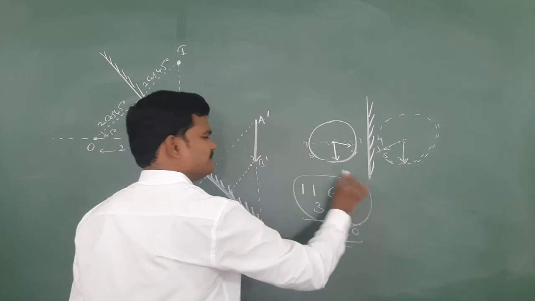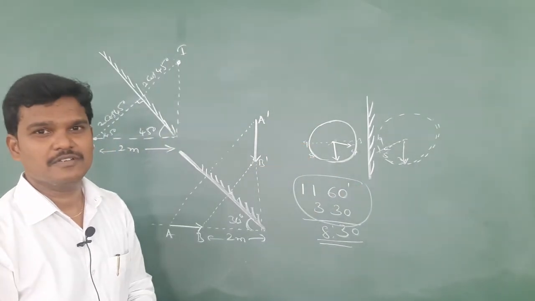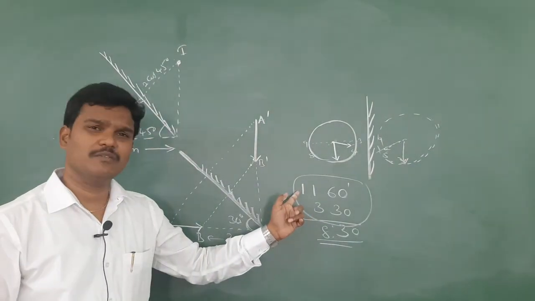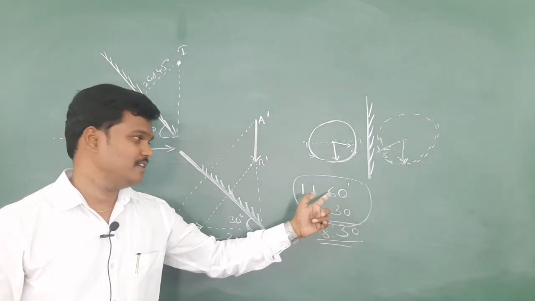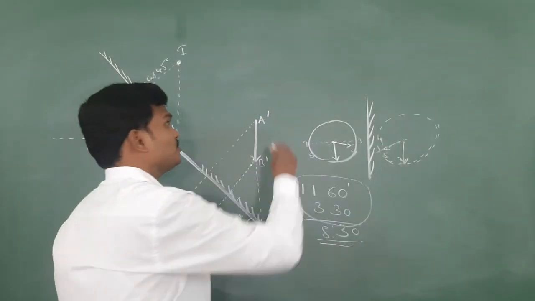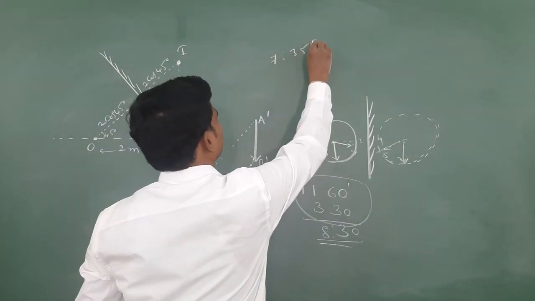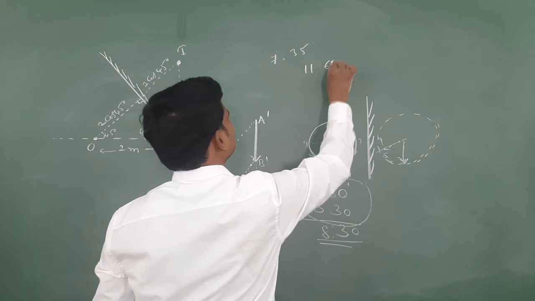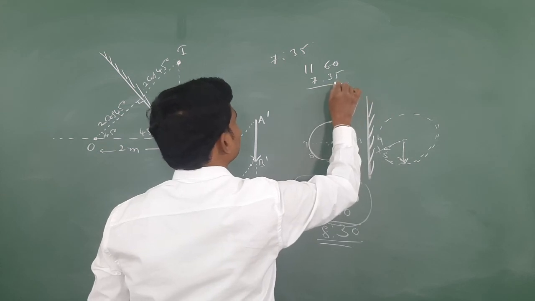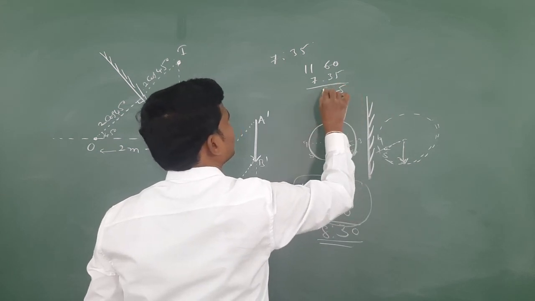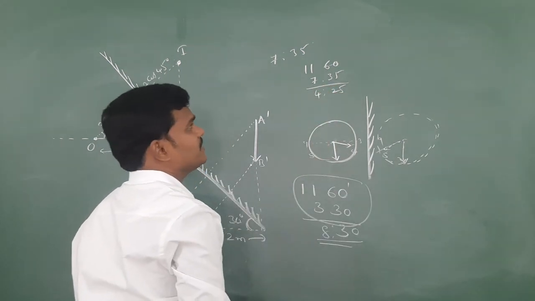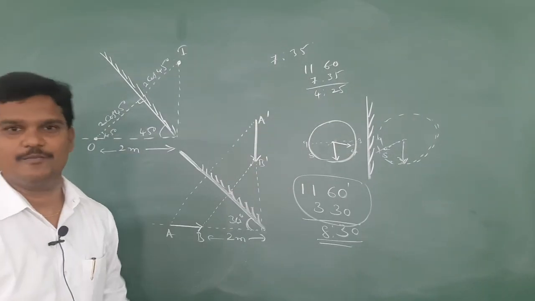See, this is the better way. If you are unable to imagine the image, it is better to subtract the given time from 12 hours. 12 hours is nothing but 11 hours 60 minutes. 11 hours 60 minutes minus 3:30, you will get 8:30. If the watch shows 7:35, then the image shows 11 hours 60 minutes minus 7:35. So this is 25, and 11 minus 7 is 4, so 4:25. Otherwise, you draw the image.